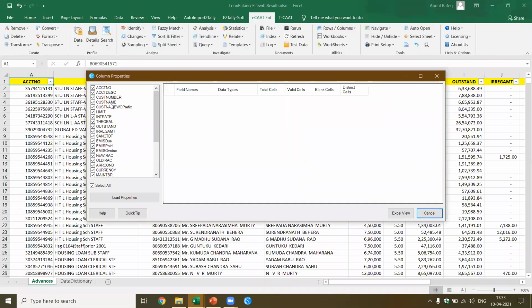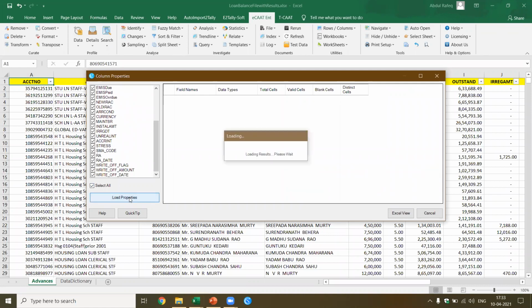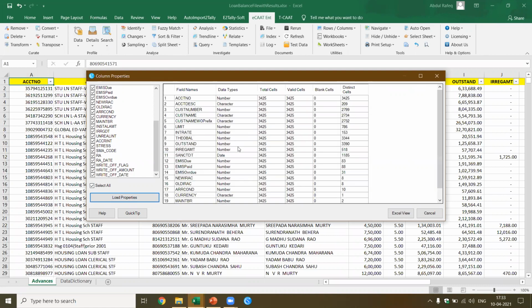Okay, I got this data. It gives me the list of all the fields which are available. I say load properties, and it loads the properties of all these columns. See, at one glance, I've been able to get this insight. Just imagine if you were walking through Excel one by one, all the columns, trying to draw inference from this, how much time it would have taken you to get this particular insight.